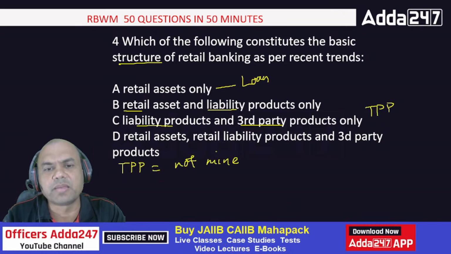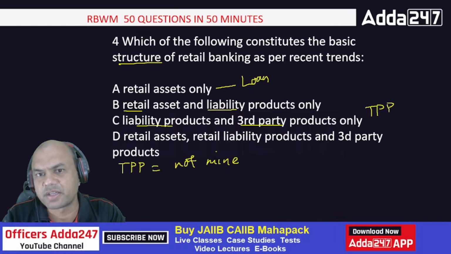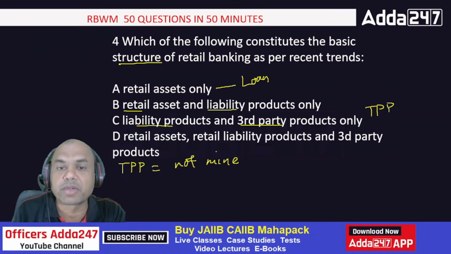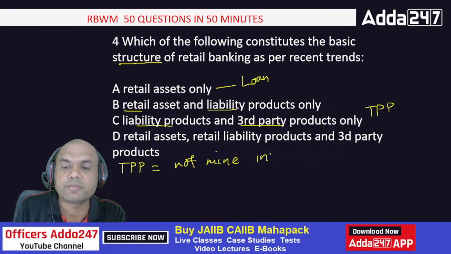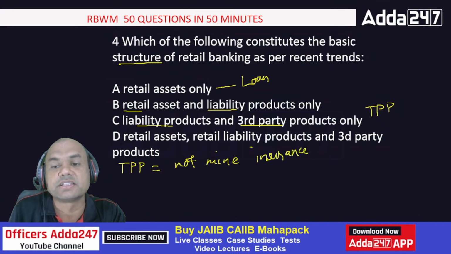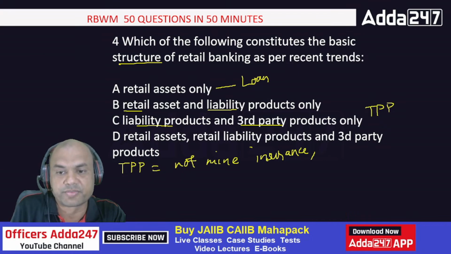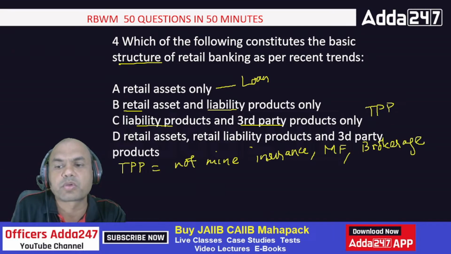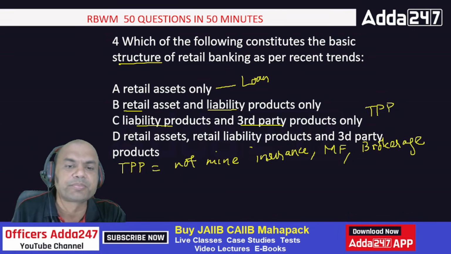Okay. Liability means basically deposit products, right? So deposit means saving, current, FD, recurring. Right. These are the main deposit products. TPP means not mine, means insurance. You all might be having this target of insurance now, right? Insurance. Then second what? Mutual fund, isn't it? Mutual fund. Then brokerage. Brokerage also is not of the bank. It is a separate company generally. Okay. Brokerage account. So these are all TPP.